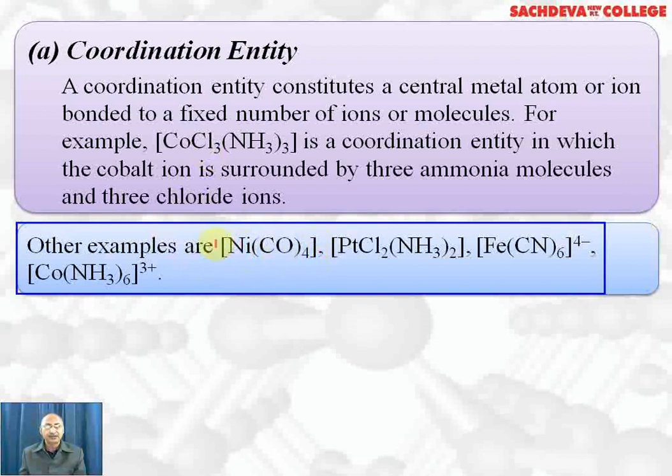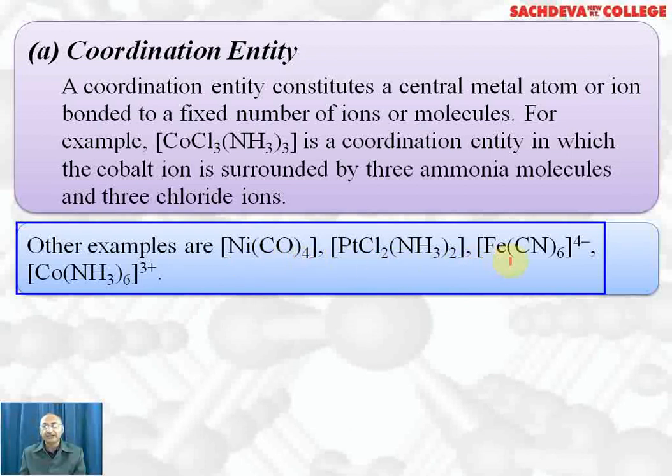This is the coordination entity. Here nickel is in 0 oxidation state because the carbonyl group is a neutral ligand. Here platinum is in +2 oxidation state, which is satisfied by 2 chloride ions. Ammonia is the neutral ligand. Coordination number of platinum is 4. Here also nickel has coordination number 4.